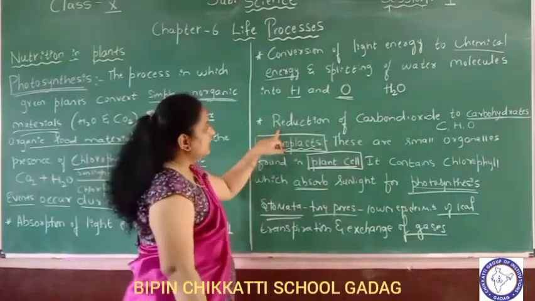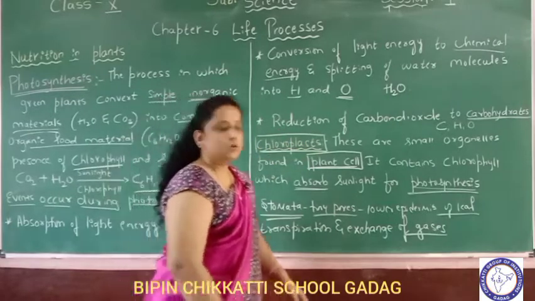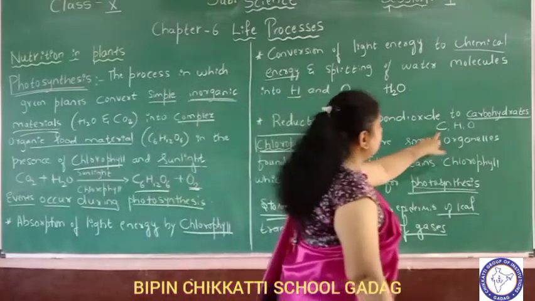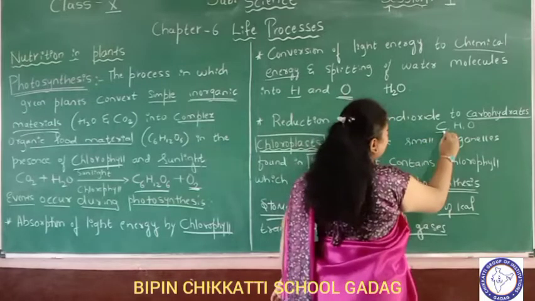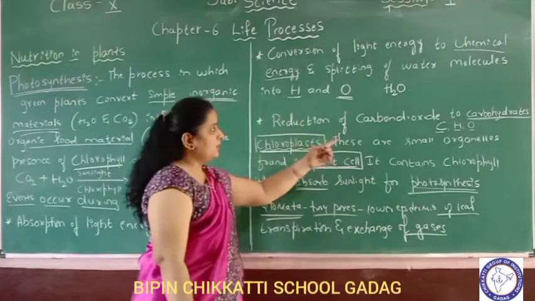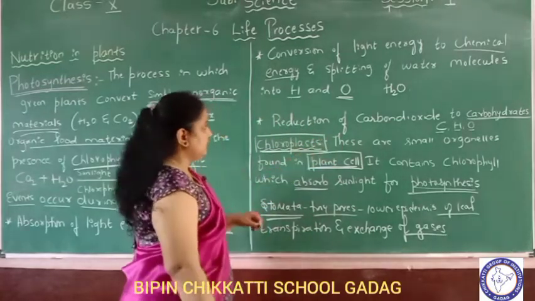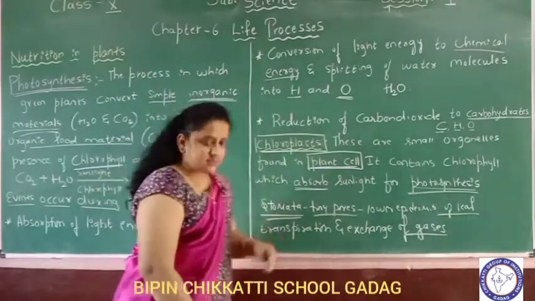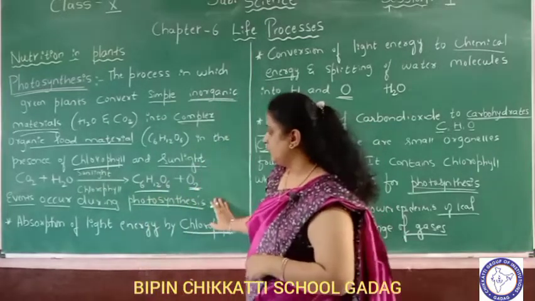Third, reduction of carbon dioxide to carbohydrates. As you know, carbohydrates are made up of carbon, hydrogen and oxygen. So here reduction of carbon dioxide to carbohydrates takes place. So these are the events occurring during photosynthesis.